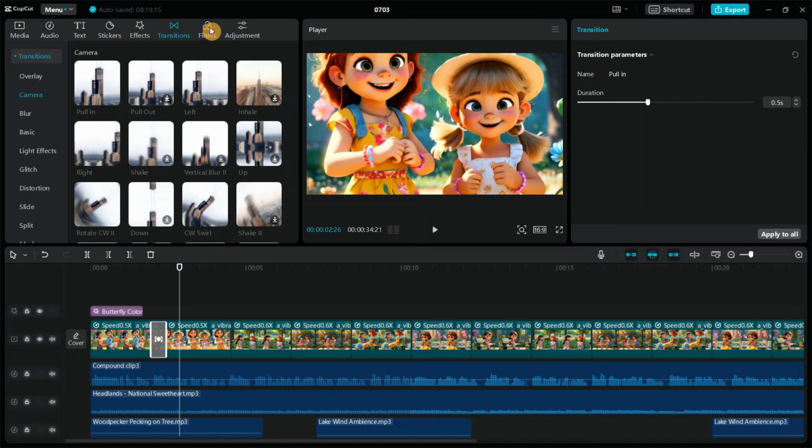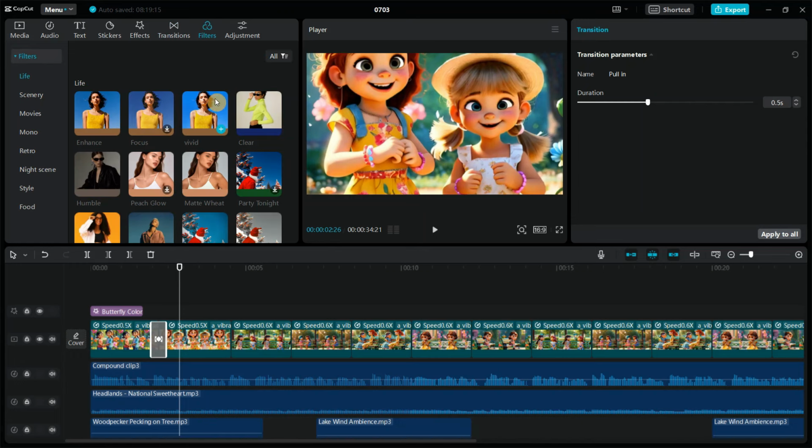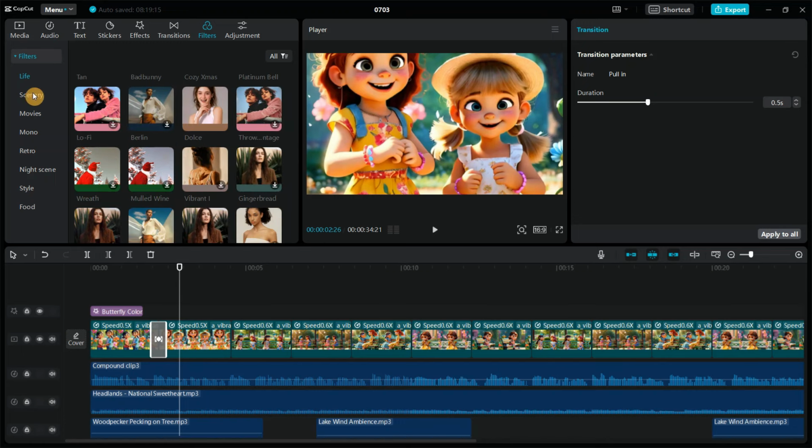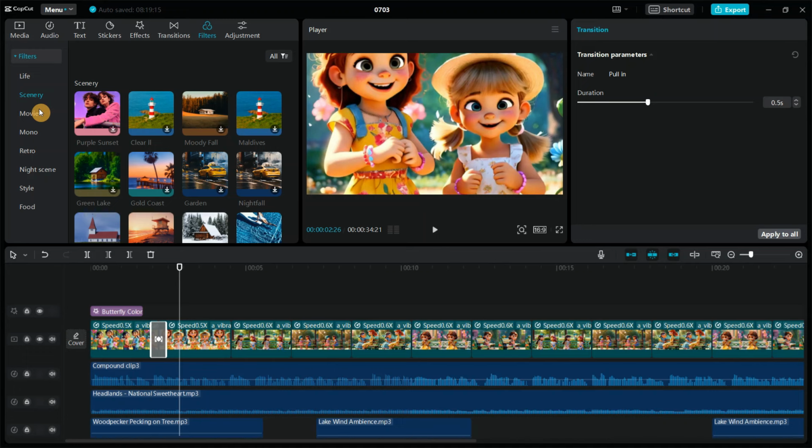And you could actually add some filters if you like. You can see there are a lot of filters that are available right here. Just go ahead and select any one you like. You can see they are in different categories. So it just depends on what you want. All this helps you to make your video look amazing.